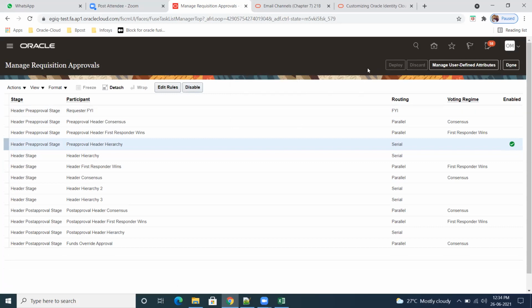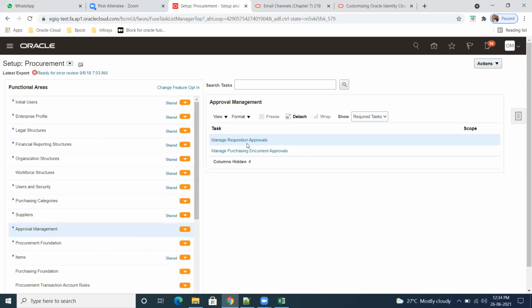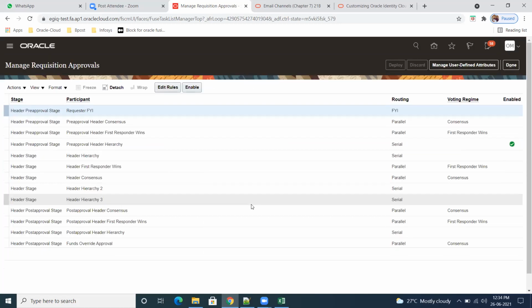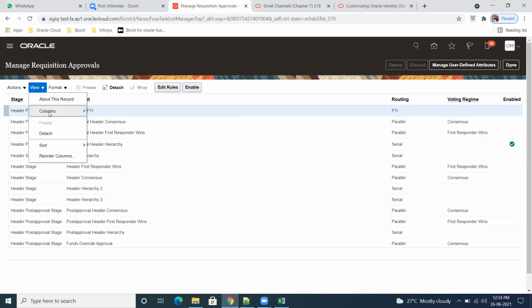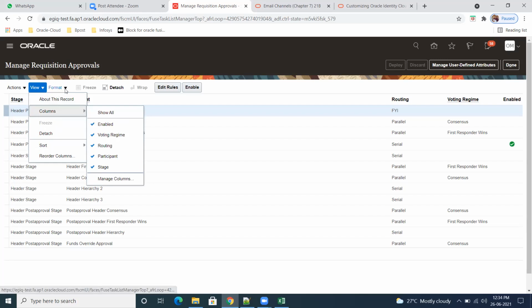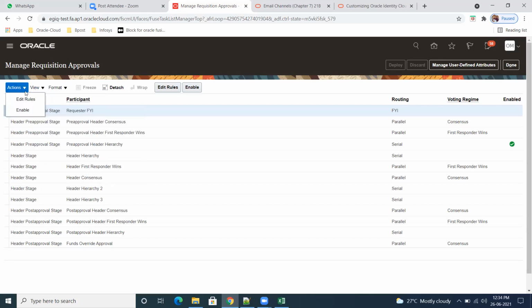So it will take some time to execute that requisition approval. So here some message will come. I don't know why here it is not coming. Now you try to create your order.